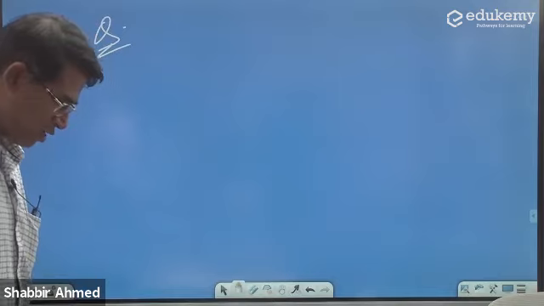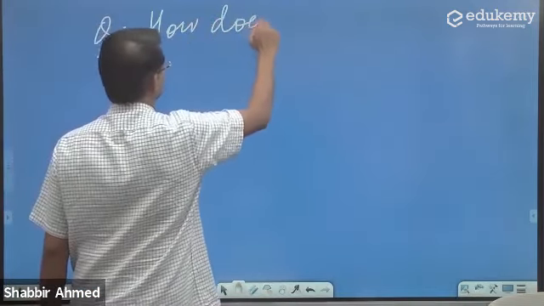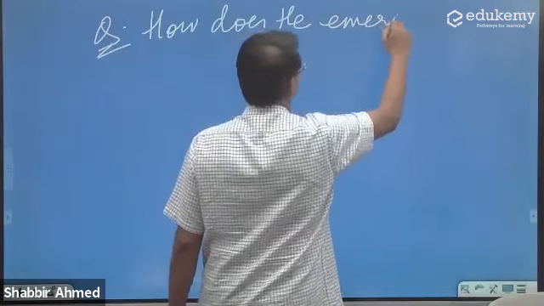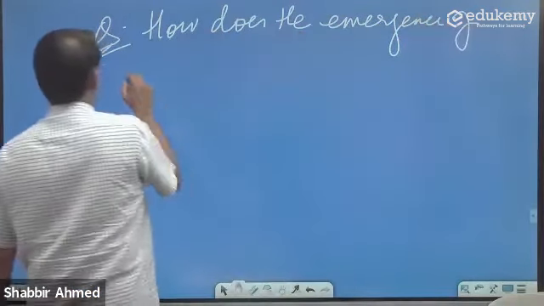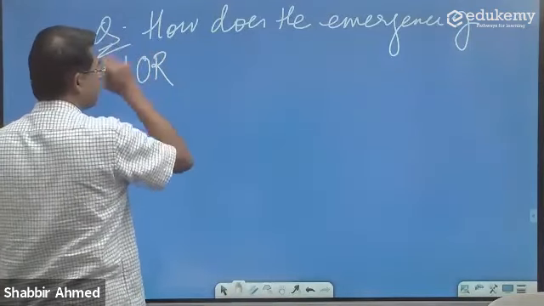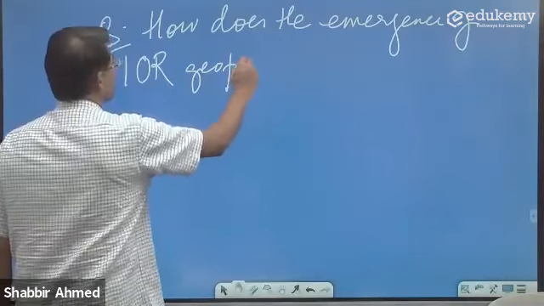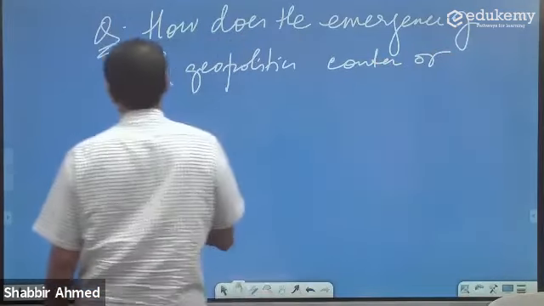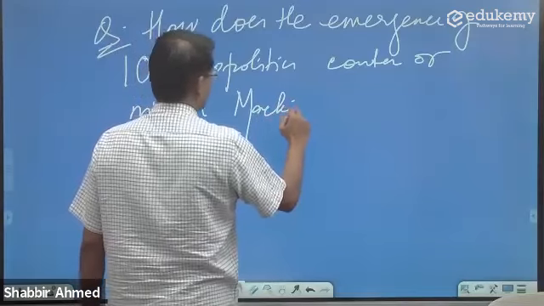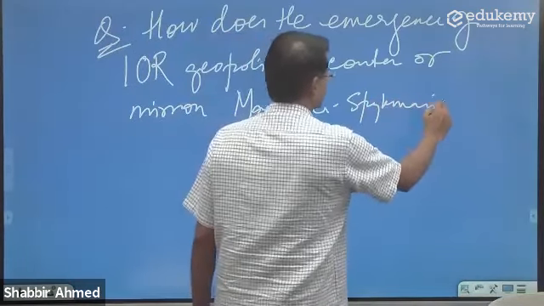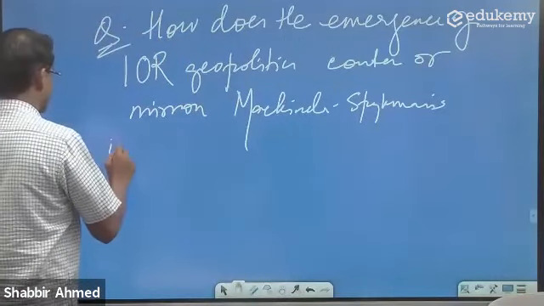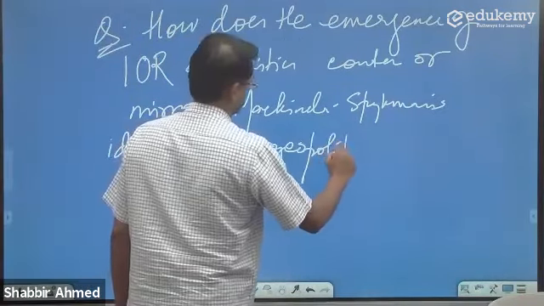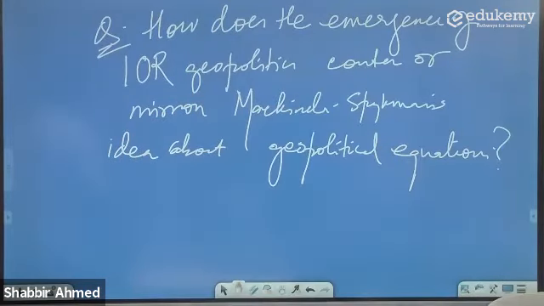How does the emergence of Indian Ocean rim geopolitics counter or mirror Mackinder-Spikeman's idea about geopolitical equations?